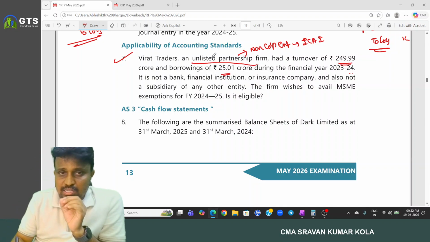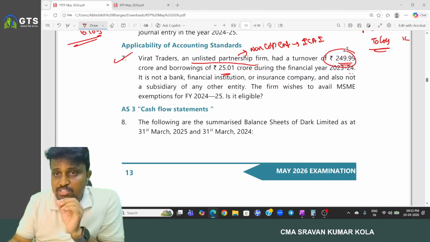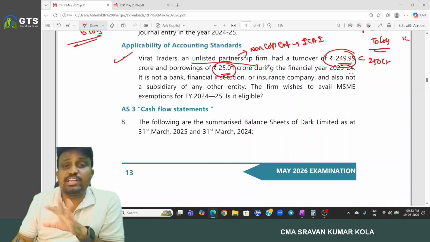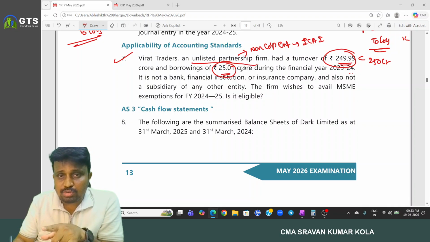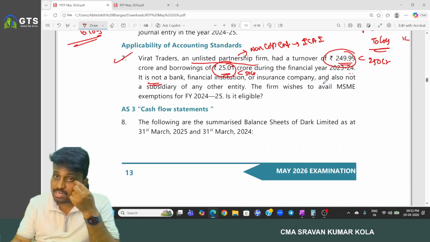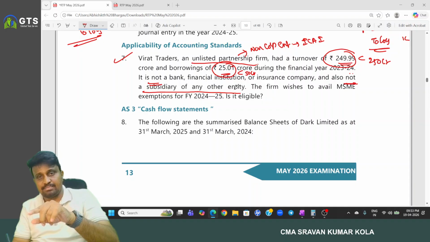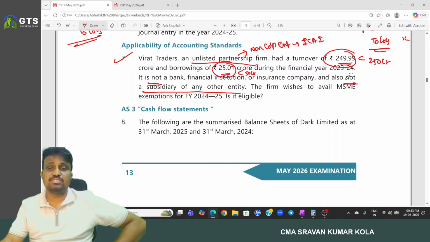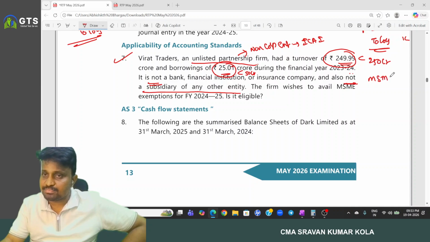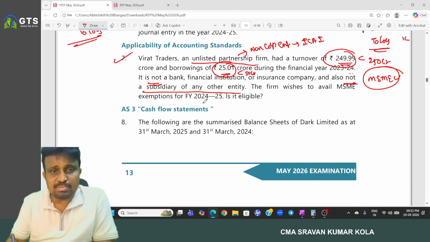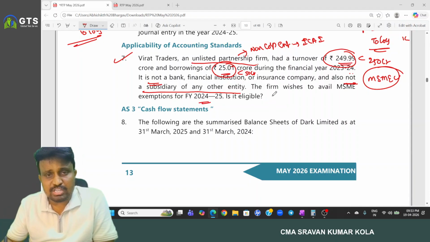So here, for the unlisted partnership firm, the turnover is 249.99, which means less than 250 crore. And borrowing is 25.01 crore, nothing but less than 50 crore. And it is not a banking, financial institution, or insurance company. And it is not a subsidiary of any other entity. So all conditions are satisfied. So it is treated as an MSME. It satisfies all conditions relating to the MSME. So we can consider it as an MSME in the current year, 24-25.